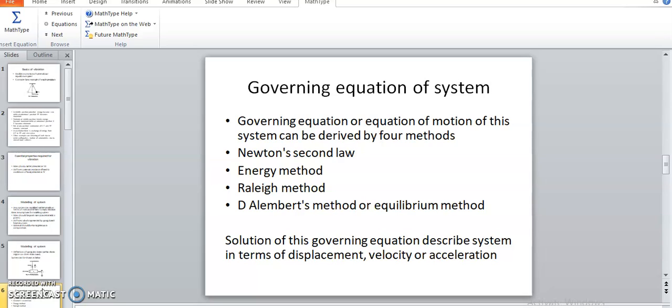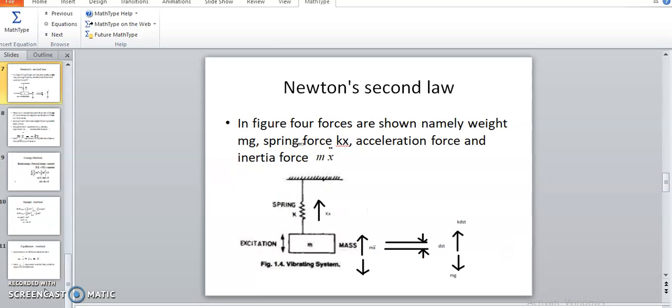These governing equations describe the system behavior in oscillatory motion. They give the solution for that particular system in terms of displacement, velocity, and acceleration.